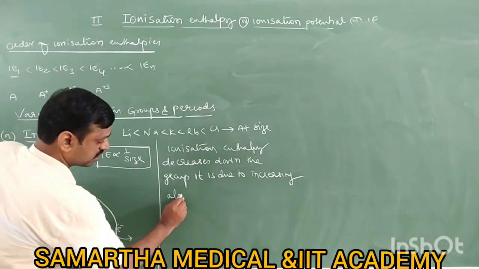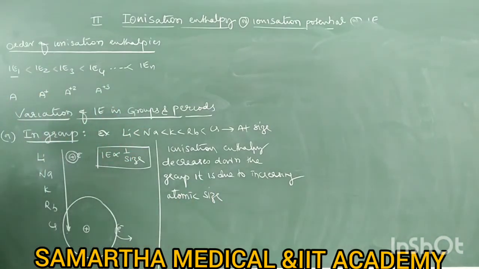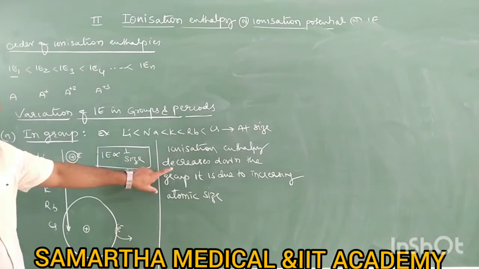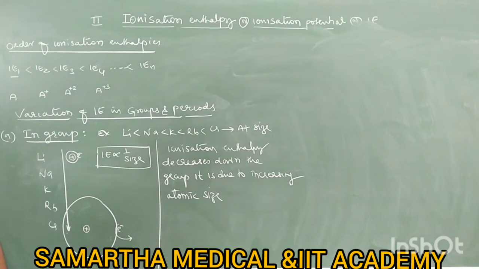Atomic size increases, therefore ionization enthalpy decreases. This statement is important: ionization enthalpy decreases down the group due to increasing atomic size.